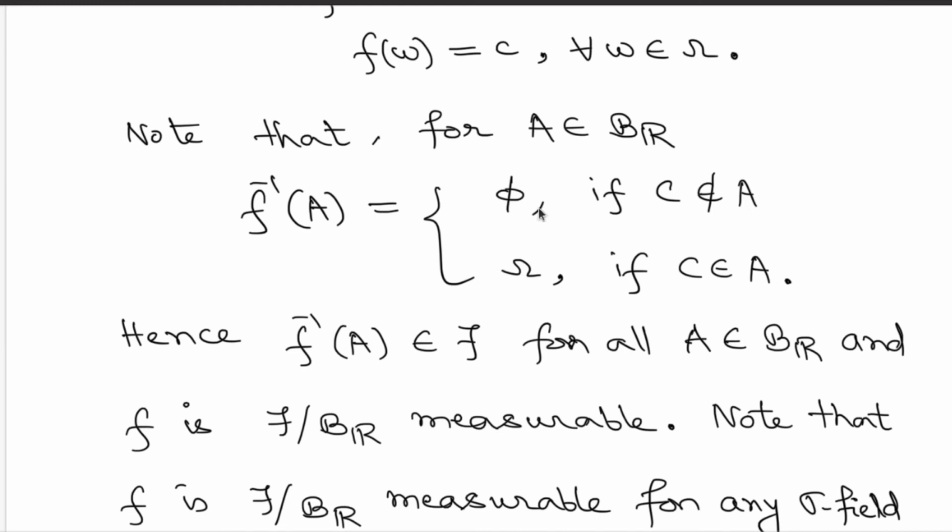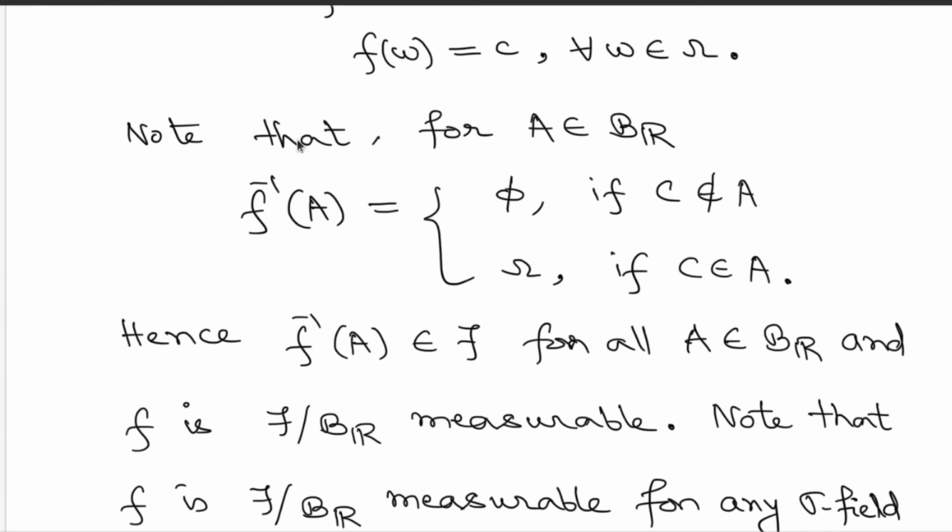Therefore, if your constant value c is in the set A, then you are going to get all points in the domain as the pre-image, because all those points are landing up exactly in c, so f of omega is in A, and you get the whole set. But if the point small c is not in the set A, then f of omega is never in A for all possible omega in the domain side, and you end up with the empty set.